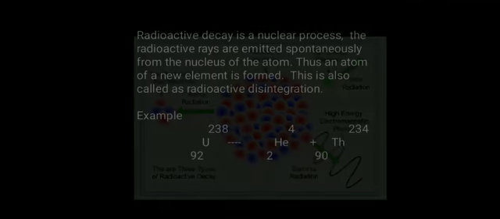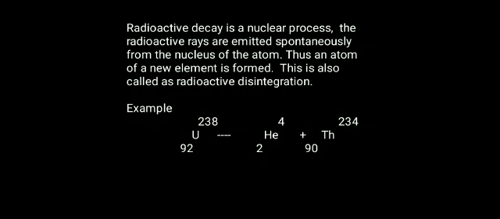Now, what is the definition for radioactive decay? Radioactive decay is a nuclear process, right? It is a nuclear process. The radioactive rays are emitted spontaneously from the nucleus of the atom. Thus, an atom of a new element is formed. We know when the number of protons and neutrons changes, the element itself changes.